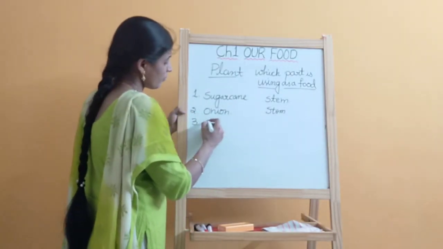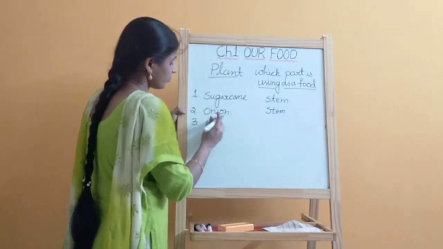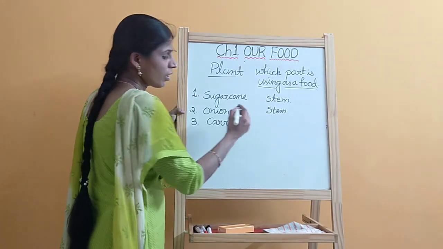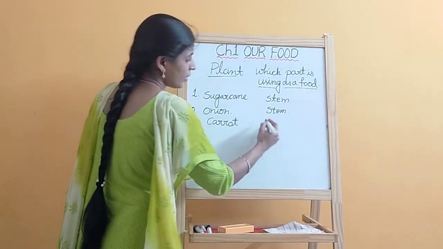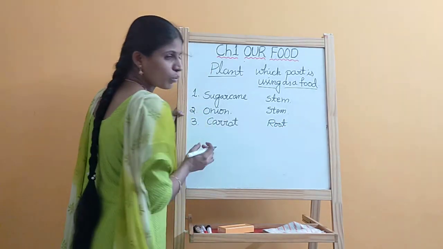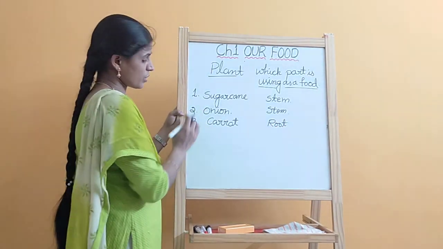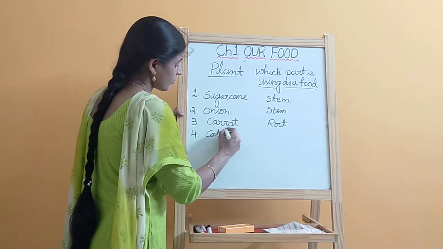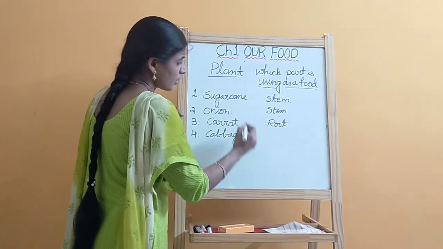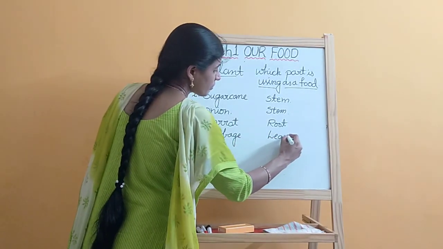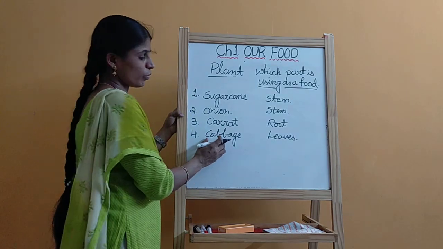Next one is carrot. Carrot is a root part, a modified root. The part we are using as a food. Next, cabbage. Cabbage is modified leaves, the vegetable we are using.